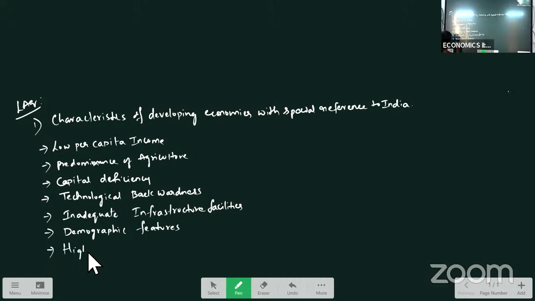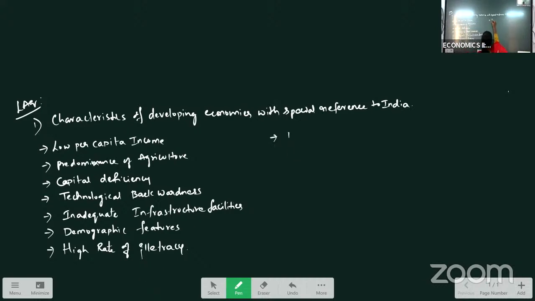Next, another feature we can see, high rate of illiteracy. In developing countries, illiteracy will be more. Illiteracy means educated people will be less. Most of the people are uneducated due to lack of education facilities and lack of people's awareness about education. Mostly in India, if we see, female illiteracy is more than male illiteracy.